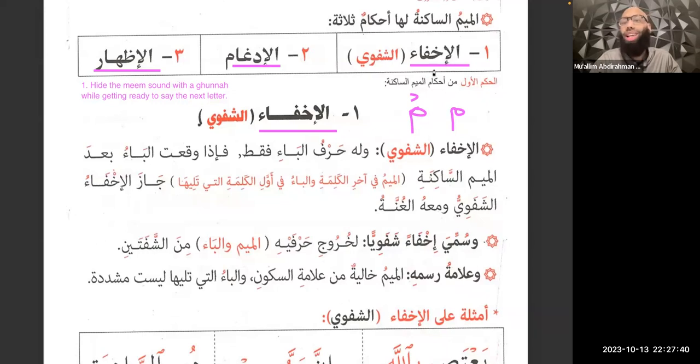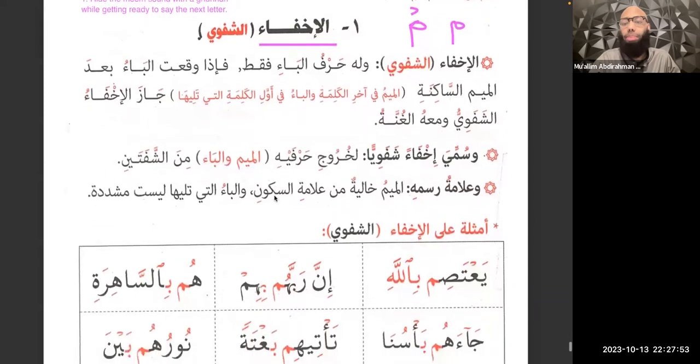Now, there's only one letter for al-ikhfa for meem as-sakin. Same thing with al-idgham. There's only one letter. And for al-idhar, it's just going to be the remaining letters, just like we did last time, where the last rule had all the remaining letters. So let's do some examples, right?